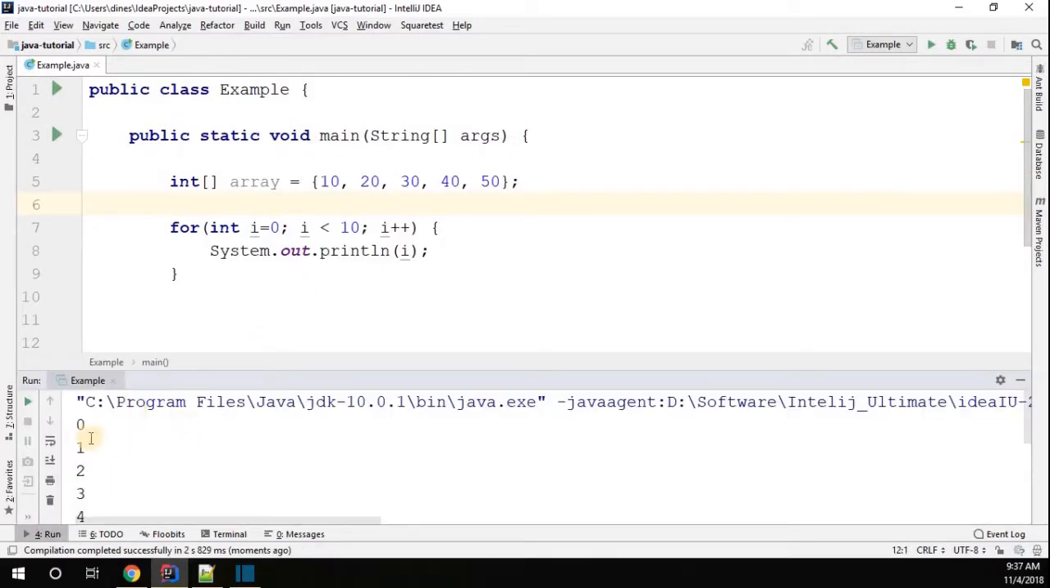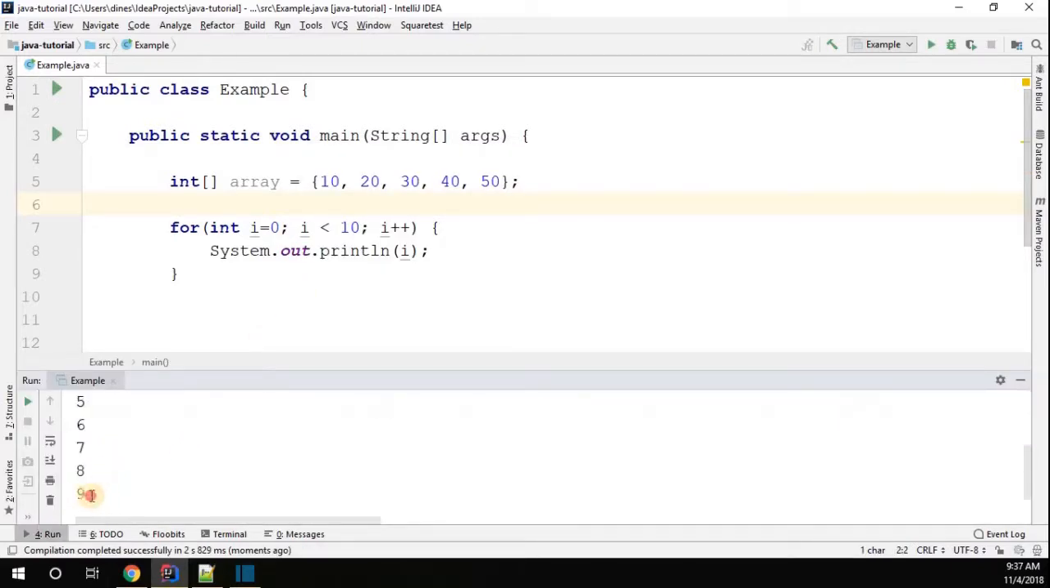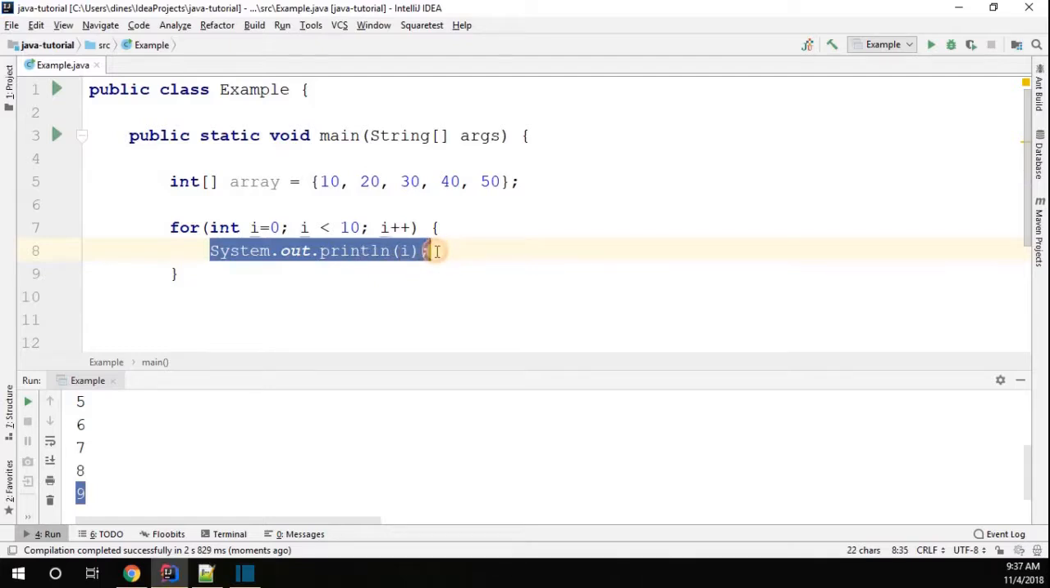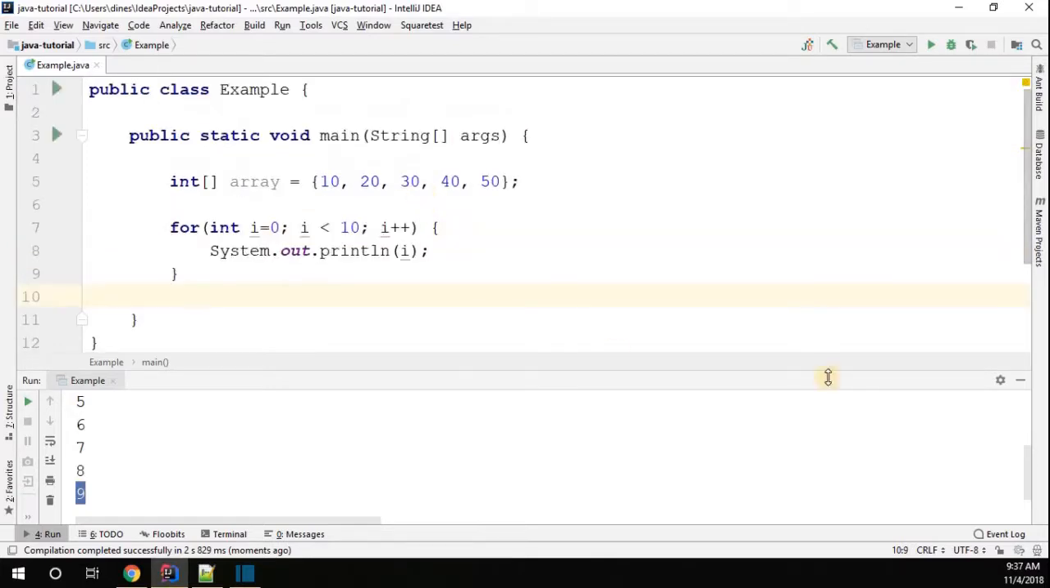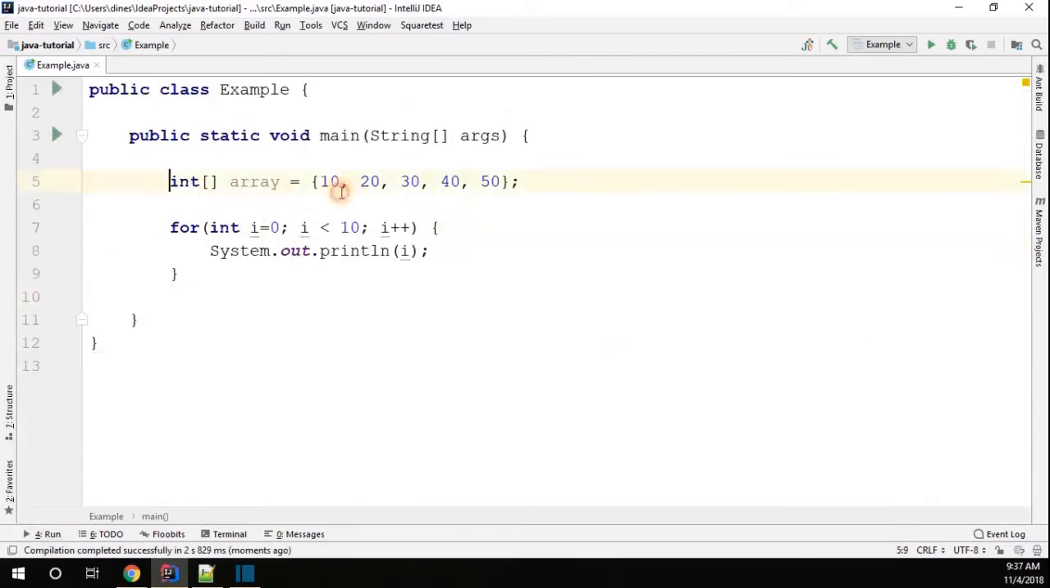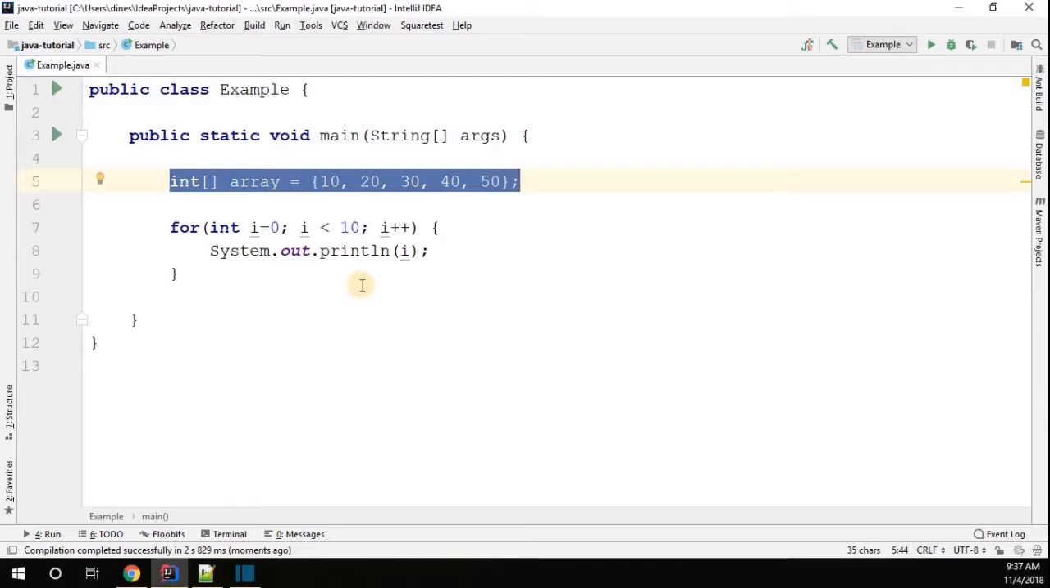We got an output. It starts from 0 and ends with 9, because our condition says if i is less than 10, give a true. Based on the true, this particular statement will be executed. So now let's see how to iterate the array object that we just created. Now let's see how to iterate the array object.